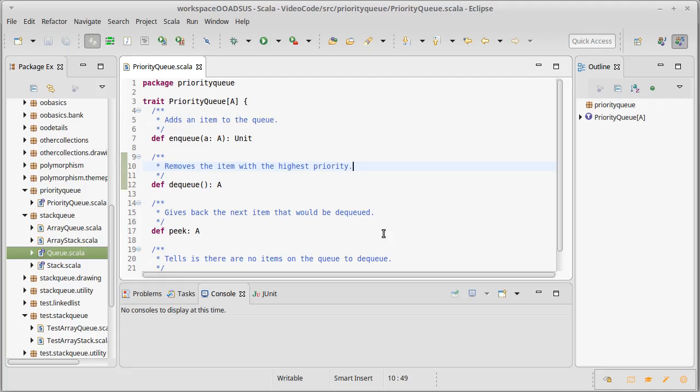Or I can store them unsorted, and then when I go to take things off, I go through looking for the highest priority item. We're going to consider those two implementations, write code for them, and look at the relative efficiency of the two. Actually, in a later playlist, we're going to come up with a completely different way of implementing a priority queue, just a different approach to storing things and creating this same abstraction. But for now, we're just going to use simple arrays and lists as the back end.